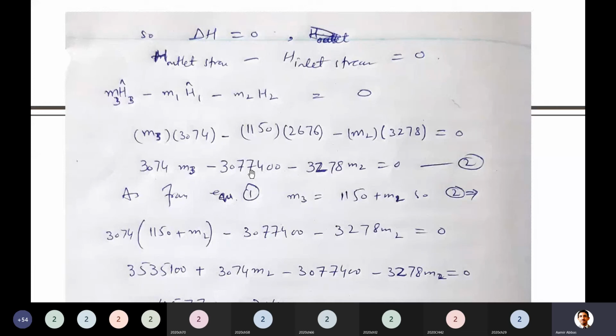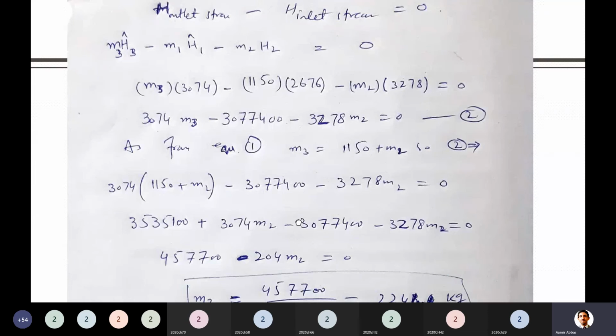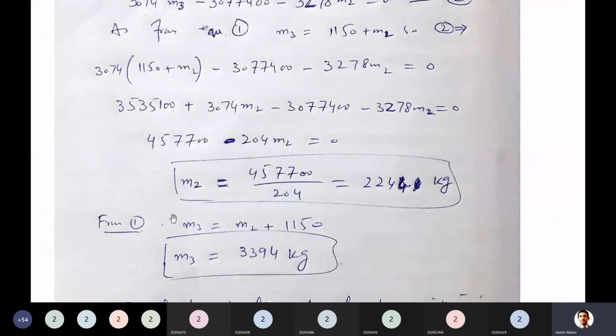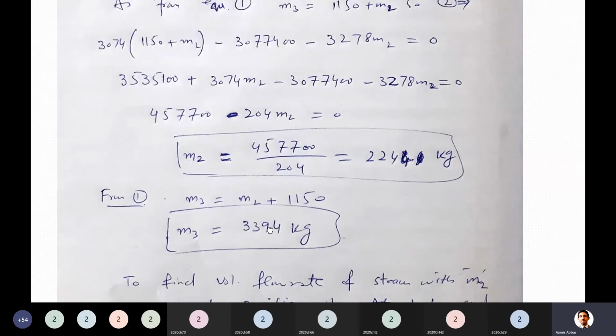Now these are two equations up to here which have two variables, and those variables are M2 and M3. You can simultaneously solve those equations. What I did, from equation 1 which was on the previous page, M3 is equal to 1150 plus M2. I inserted that value of M3 in this equation and simplified, simple mathematics, and I got the answer M2 is equal to 2244 kg. What about M3? I can easily solve it from equation 1. Now I will put the value of M2 and I can get the answer.